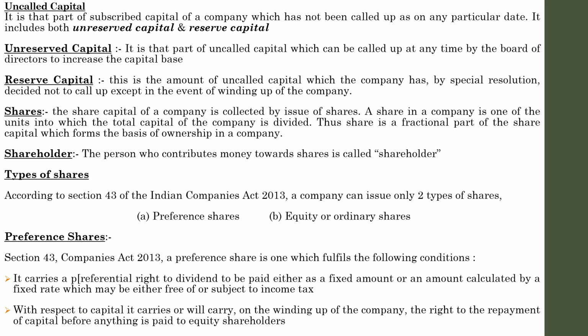Preferential right means these shareholders have some privilege with regard to the dividend payment, because we have mentioned that there are two types of shares. These may be held by a certain group of shareholders. Everyone invests in the shares of the company not because of love for the company.